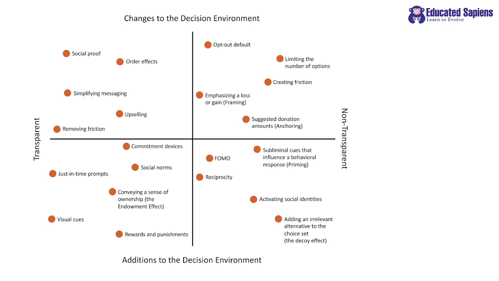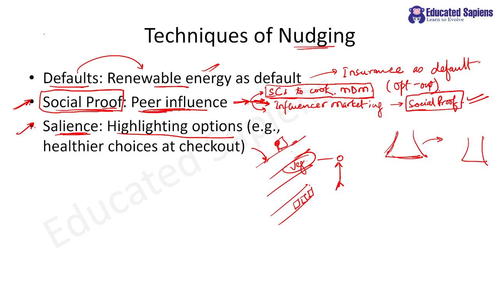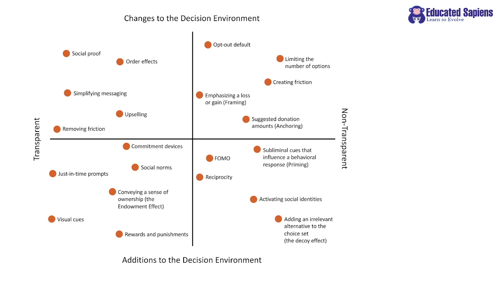So my dear students, this is a table where lots of nudging methods have been discussed, but I feel for the RBI examination you do not have to prepare in that much depth. Just these three methods or techniques will help you, but still if you want to go through this table, please go through it. There are some classifications, for example transparent and non-transparent, changes to the decision environment and additions to the decision environment. These are the major classifications. Transparent means you will tell each and every condition to your client, whereas non-transparent means you will give clues, but you will not tell exact conditions, right?